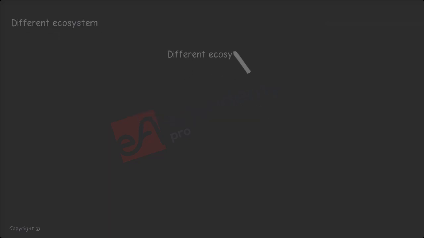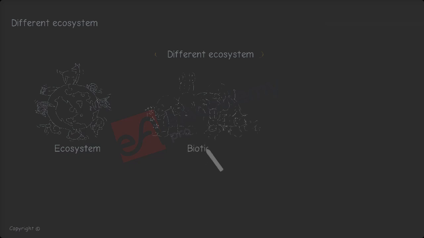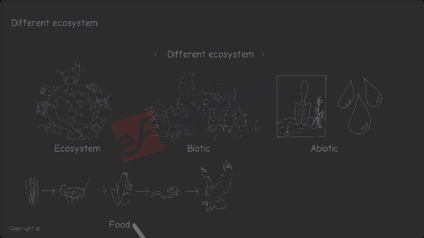Different ecosystem. Till now, we have studied about ecosystem, biotic and abiotic factors, food chain and food web. Food chain shows how organisms depend on each other, whereas food web is the group of chains together making a food web.